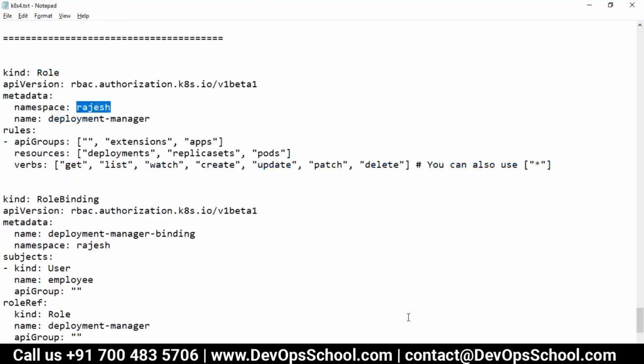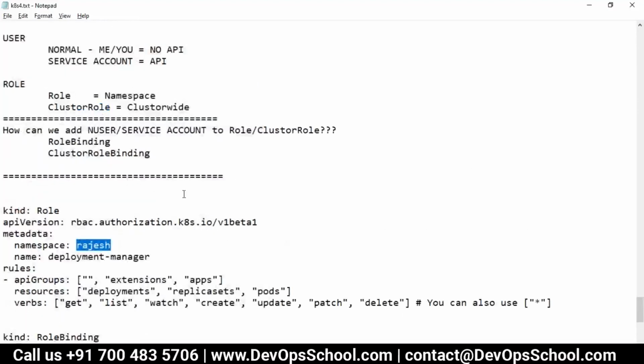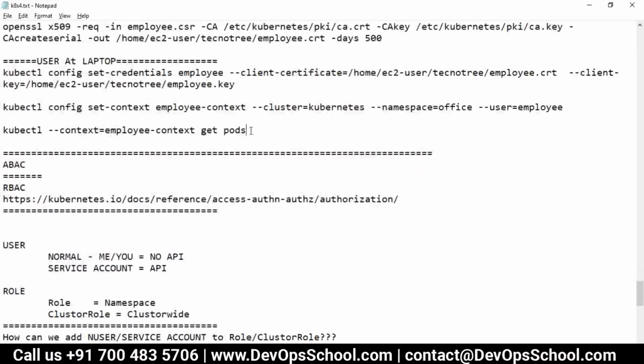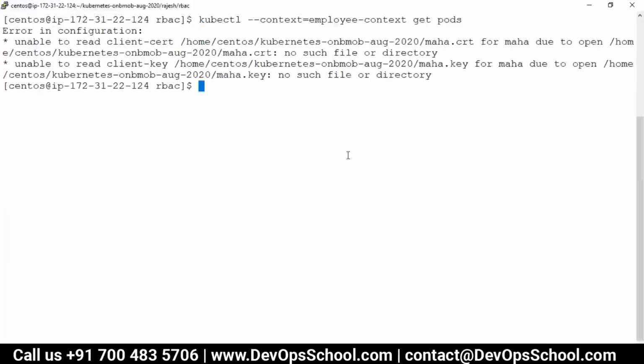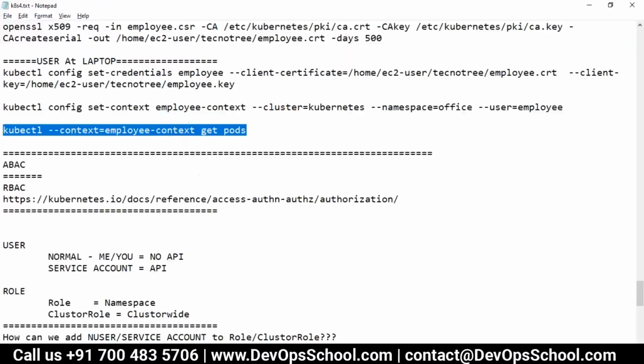Okay, so can I try that access? So let's try first. Remember, this is the one. Okay, get pod. Earlier I was getting the authentication problem. Now okay, so guys, what happened, people could have rerun the same command with a different name. Now use a namespace. I think it will. That's just the missing certificate. Someone has spoiled my things.